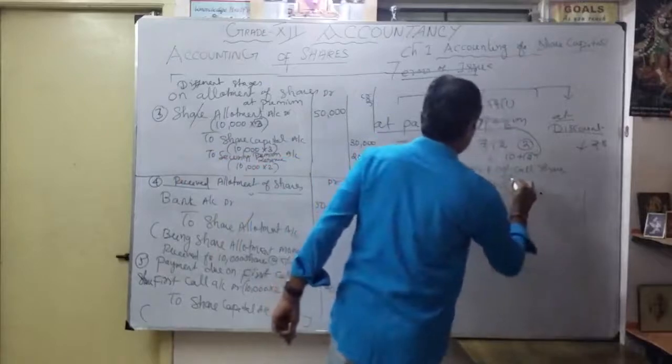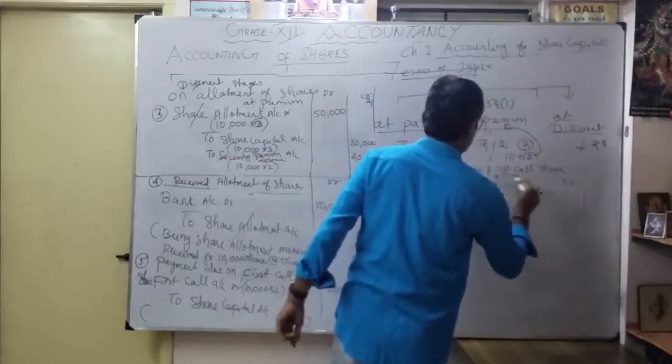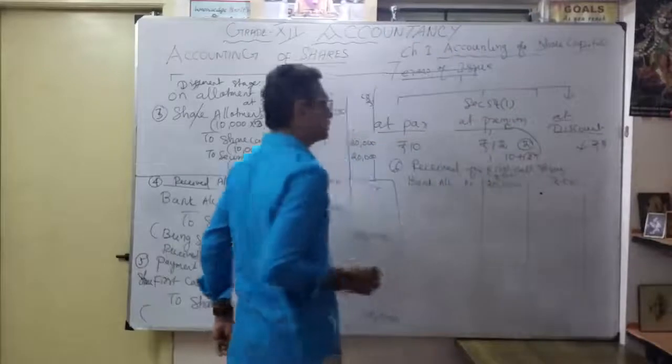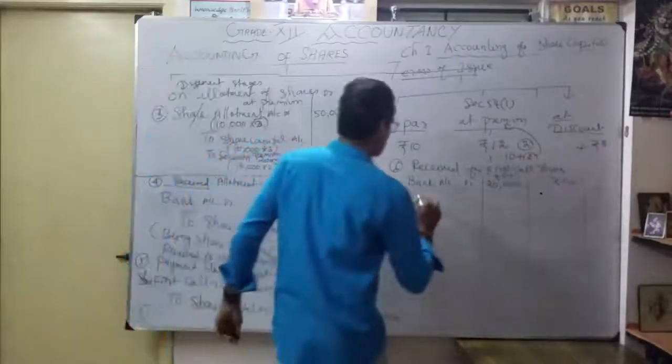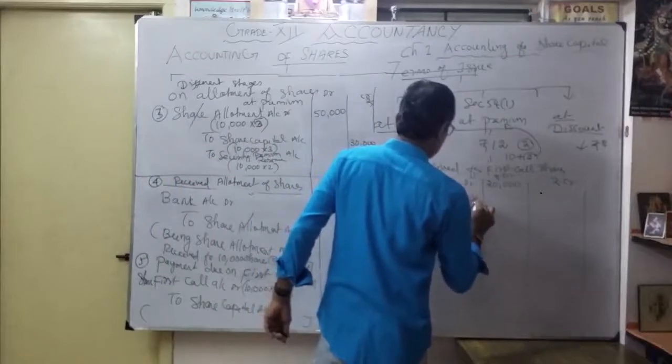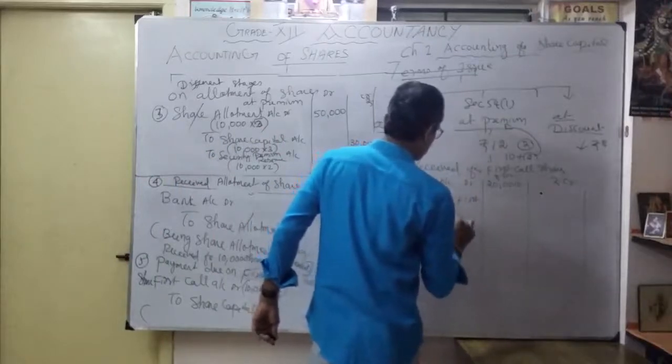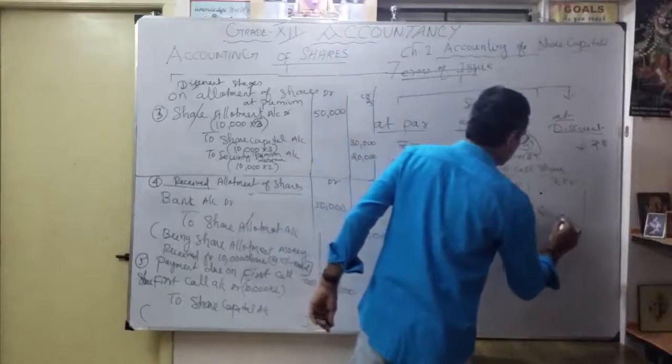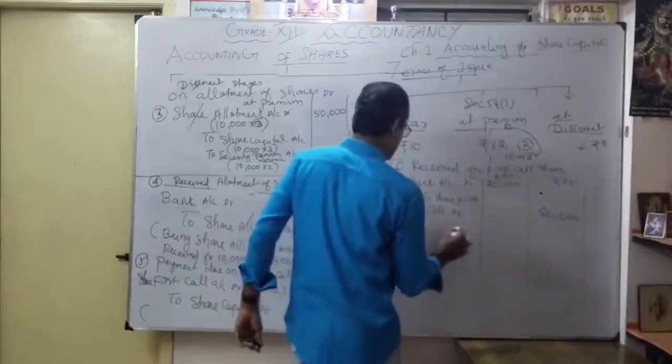So here debit, credit. So bank account debit 20,000 to share first call account 20,000. So the narration we have to write: being